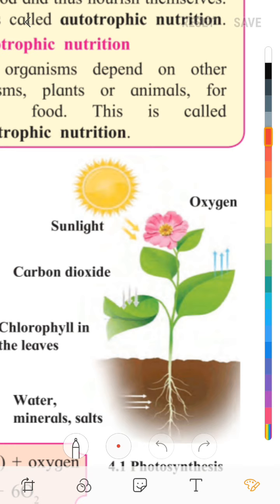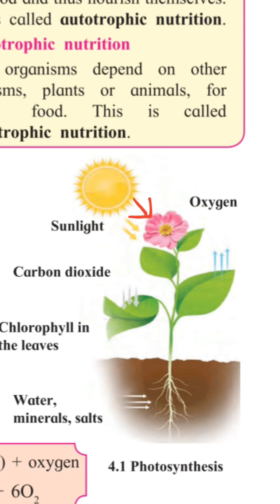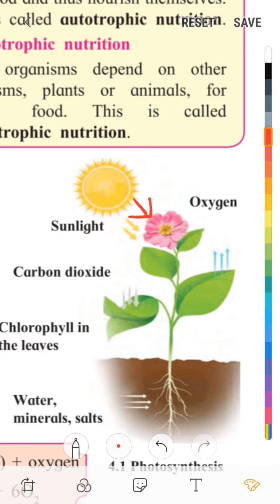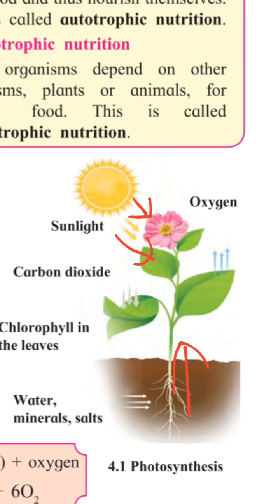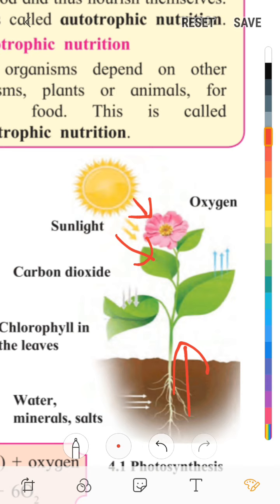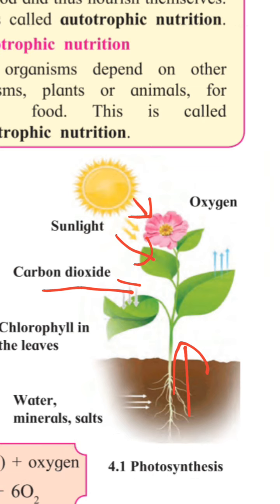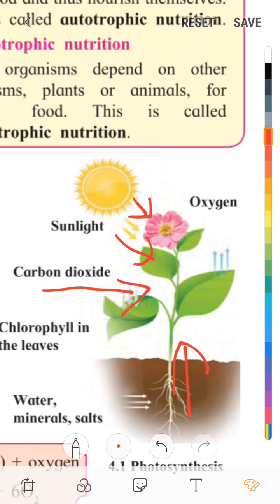They can produce their own food with the help of sunlight and chlorophyll in the leaves. Plants make their food in their leaves. They use water and nutrients from the soil and carbon dioxide from the atmosphere, that is air. This process is called photosynthesis.